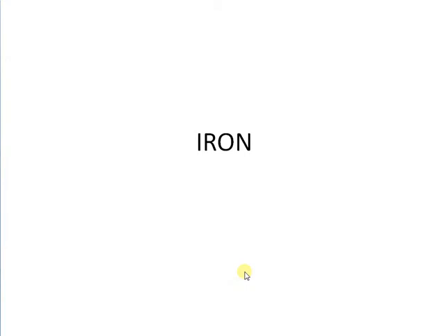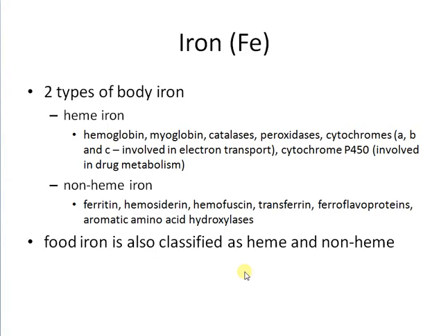And today we are discussing iron. It's a micronutrient, a trace element. Iron and heme: hemoglobin contains heme and iron. Heme is the non-protein part, and globin is the protein part. Myoglobin is also such a protein.